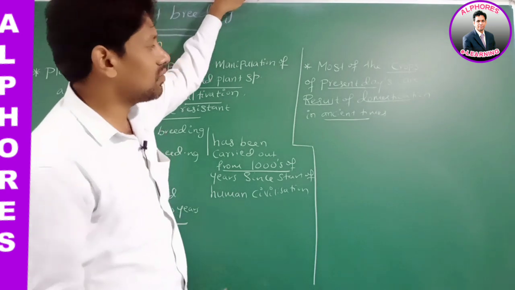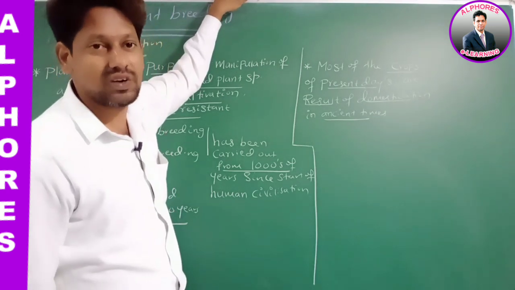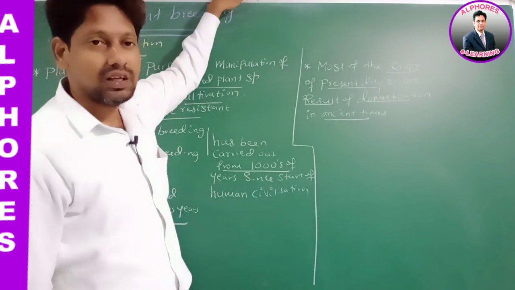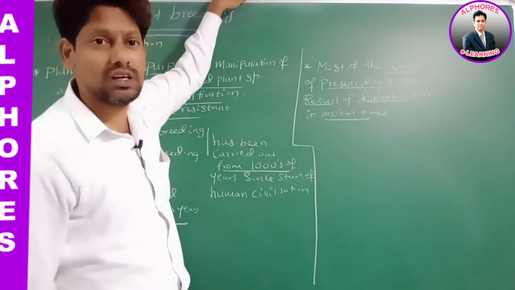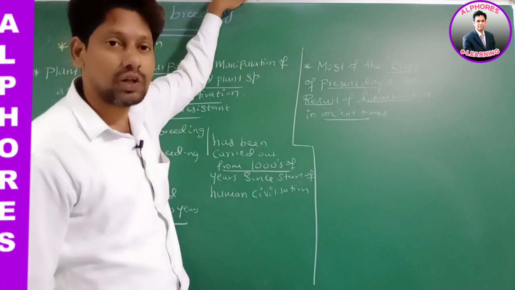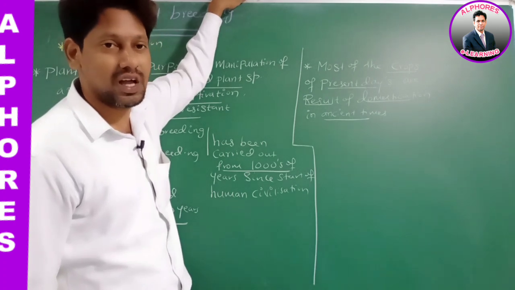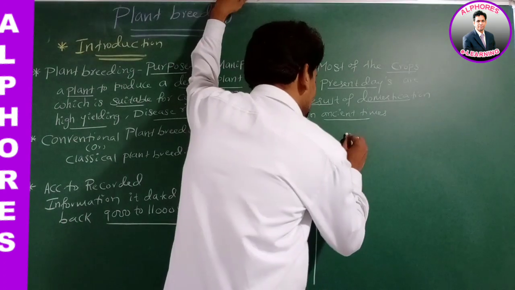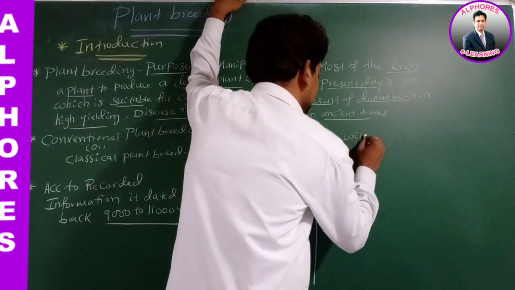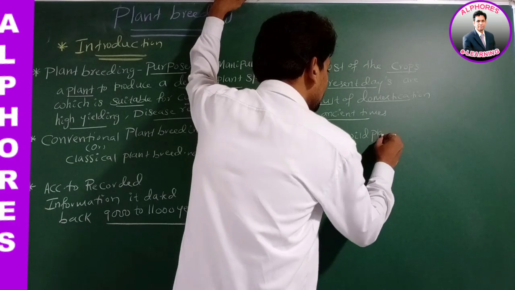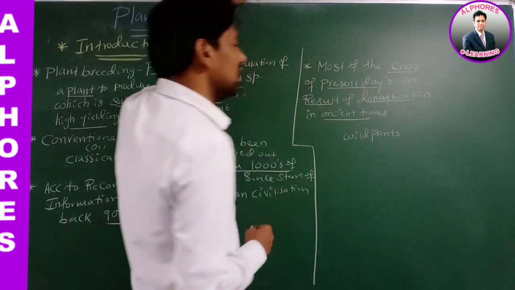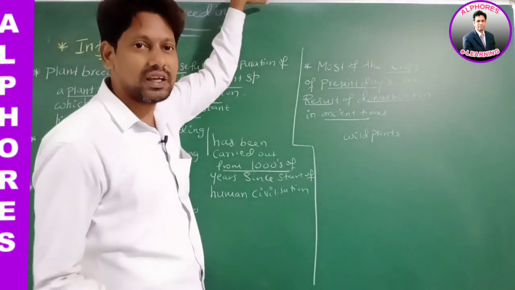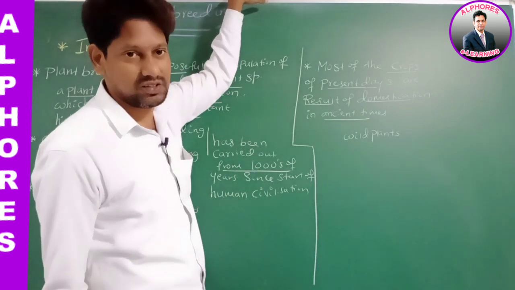Right. Now, what is the meaning of domestication? Initially, all plants are wild plants, yes or no? It means the growth of those plants has taken place without involvement of human beings. Which plants are these? Wild plants. Without involvement of human beings, if growth of a plant takes place, we can call those plants wild plants.